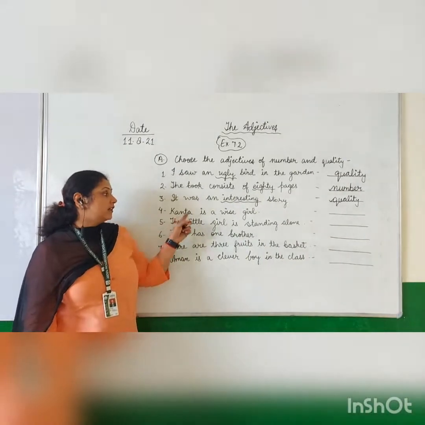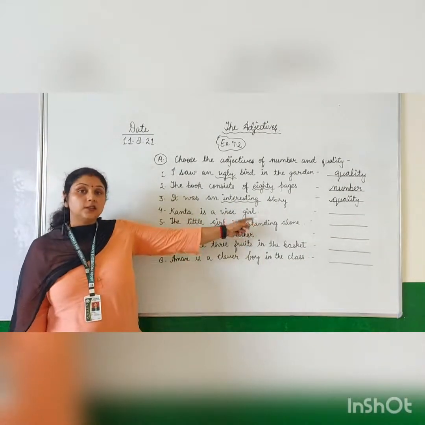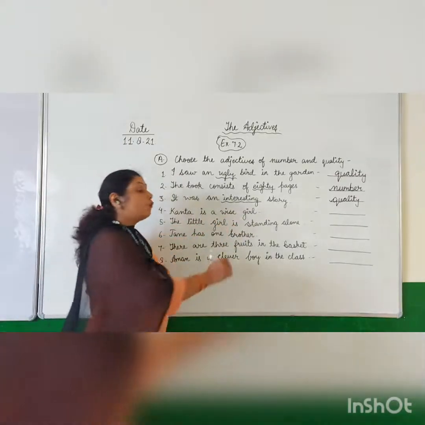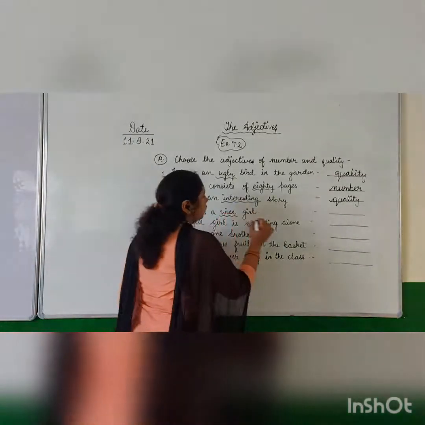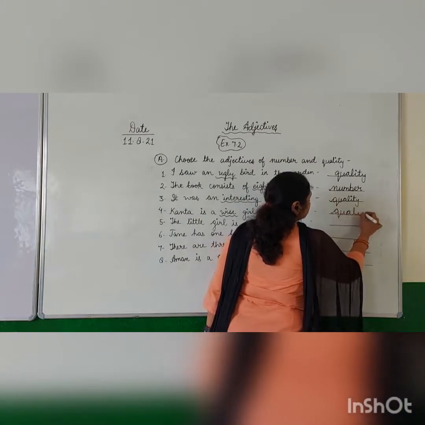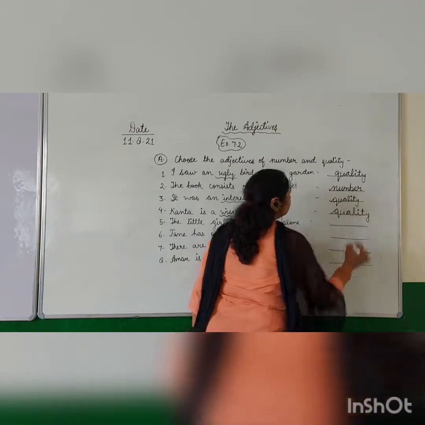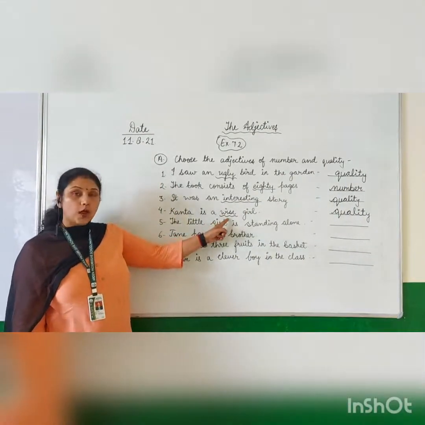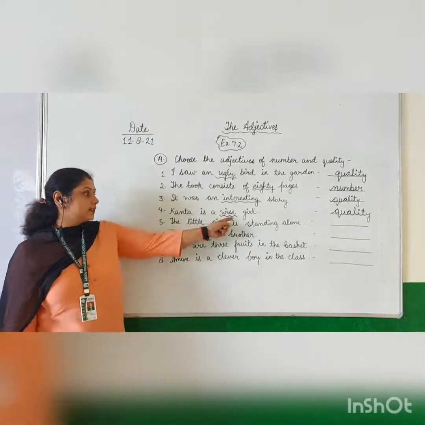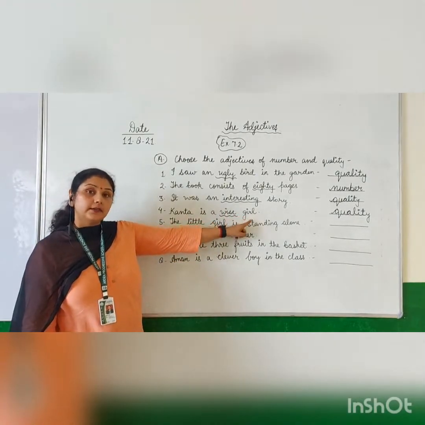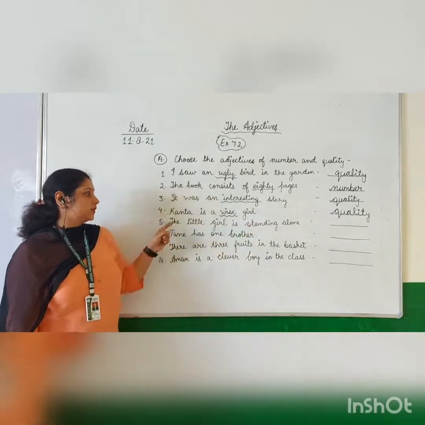Next is, Kanta is a wise girl. So how does the girl look? Wise. She looks wise. So it is also the quality of a girl. Adjective of quality. This word is describing the girl, and girl is a noun in the sentence.